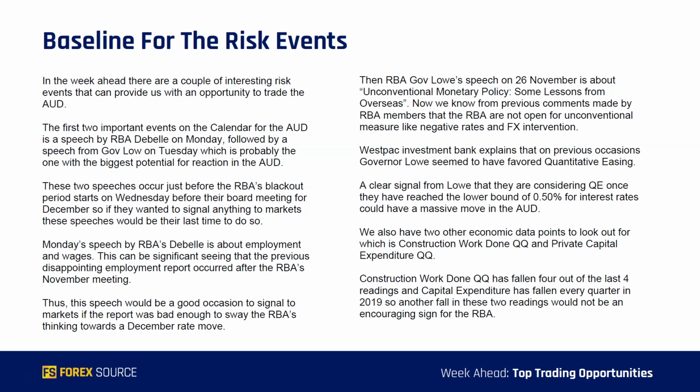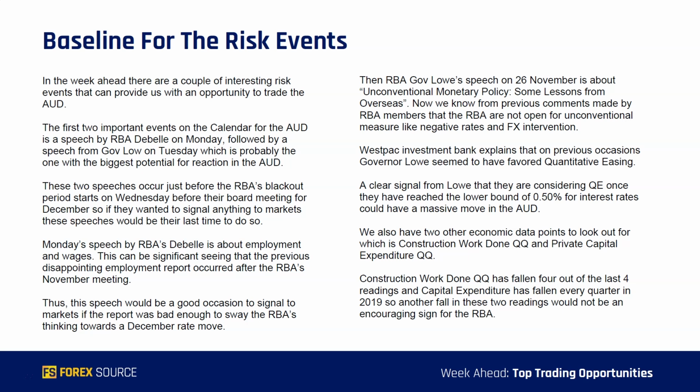And then, of course, we have RBA Governor Lowe's speech on the 26th of November. Now, that is about unconventional monetary policy, some lessons from overseas. We know from previous comments made by RBA members that the RBA isn't open to unconventional measures like negative interest rates and FX intervention, but there are more unconventional measures out there.